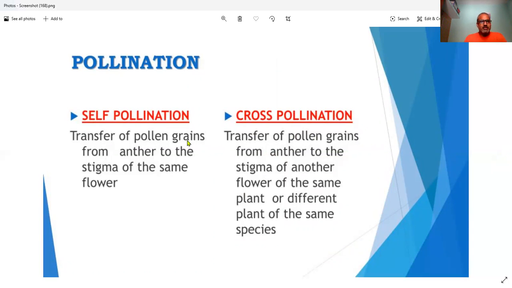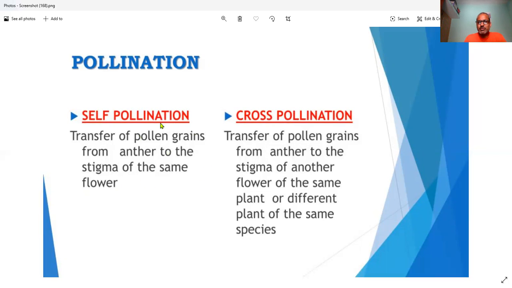So pollination can be of two types: self-pollination and cross-pollination. Self-pollination takes place in the same flower. If a flower is bisexual, male and female organs are both present in the same flower. So the transfer of pollen grains from anther to stigma of the same flower, that is the important phrase, same flower.